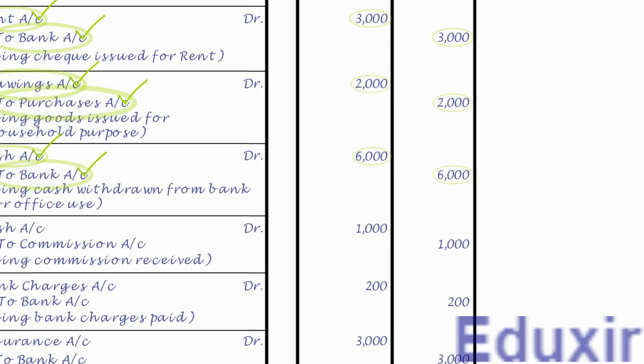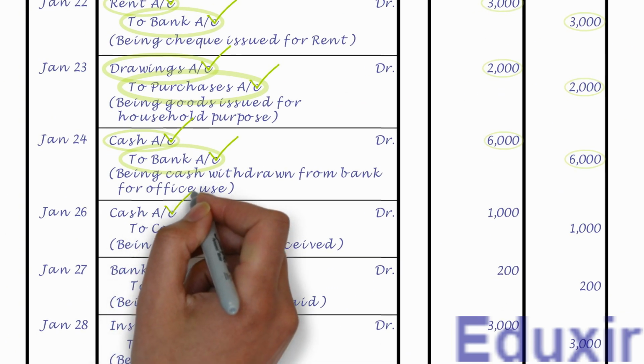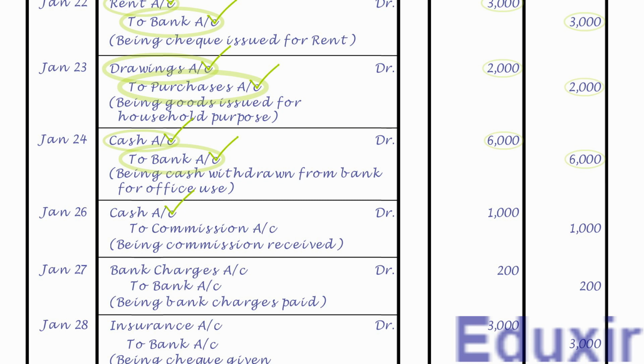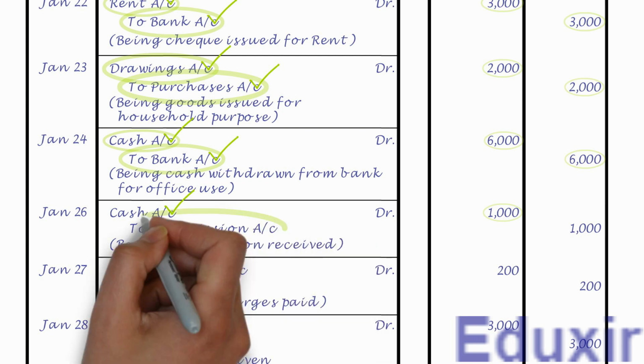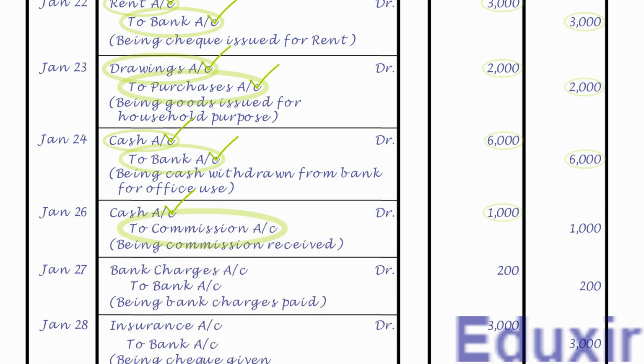As the name suggests, it needs to be posted on the debit side of cash account and the debit amount is 1000 rupees. Note that the details that need to be posted into the particulars column is commission account. As we already have the cash account, let us now post this entry into that account.